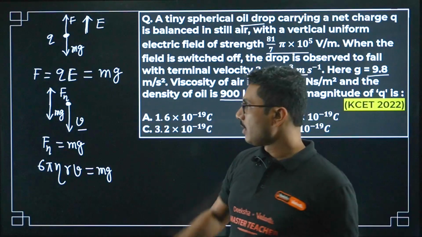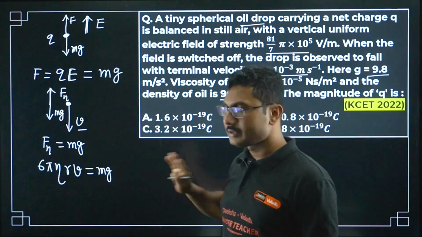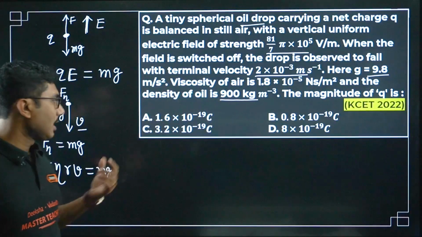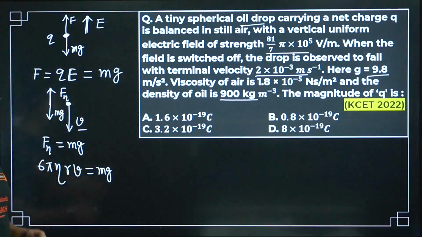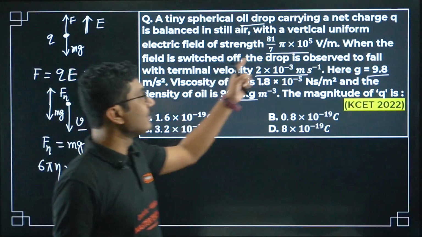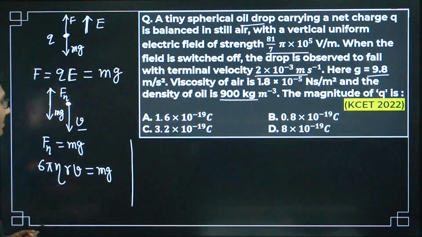These concepts are still solvable, but because of this density the question becomes very difficult, and the values are also very complicated.